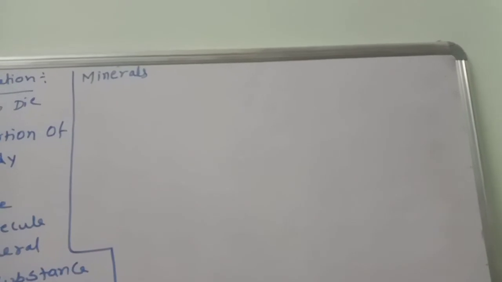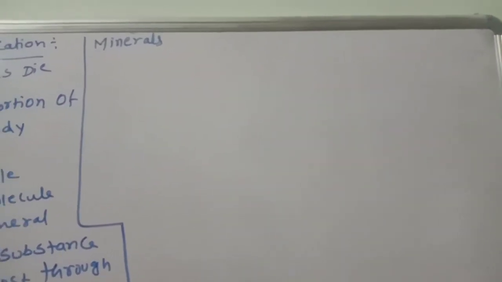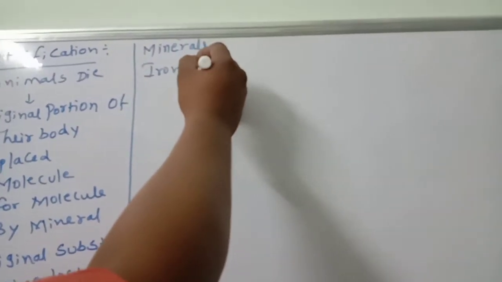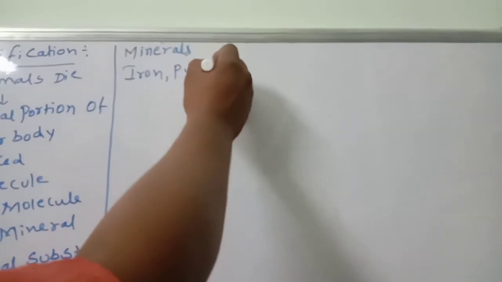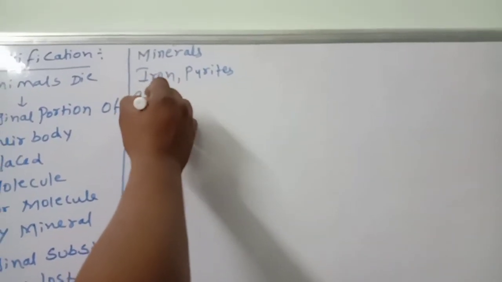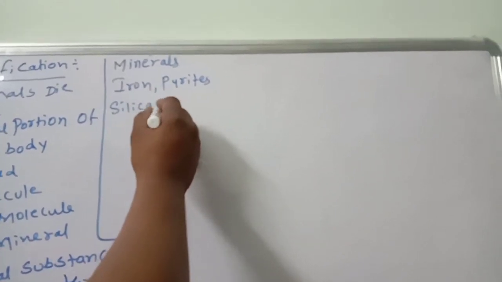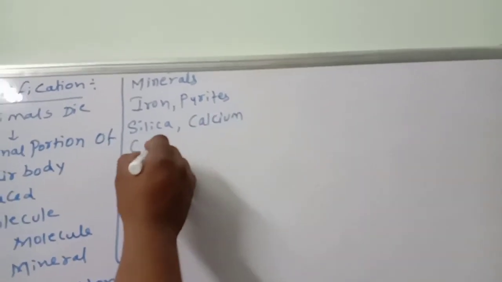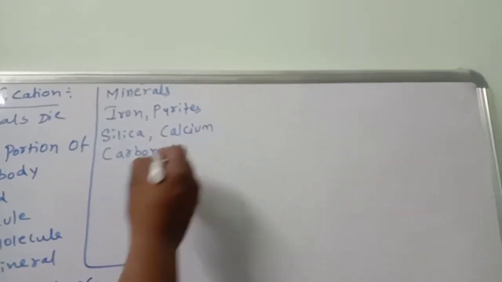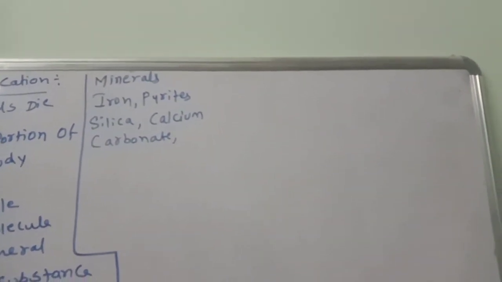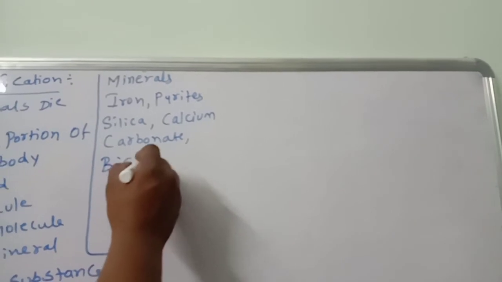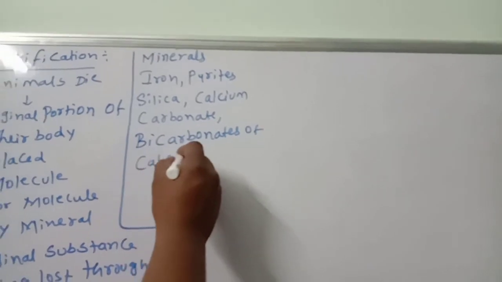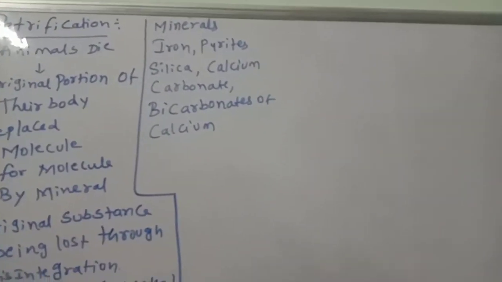You should remember: number one, iron; number two, pyrites; number three, silica; number four, calcium carbonate; and one more important, bicarbonates of calcium and magnesium.